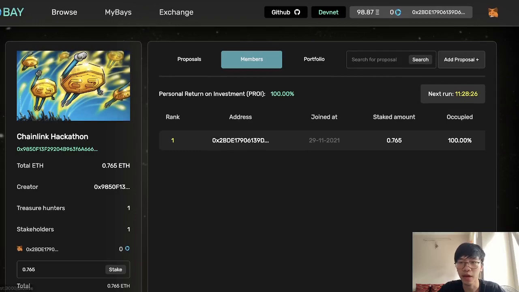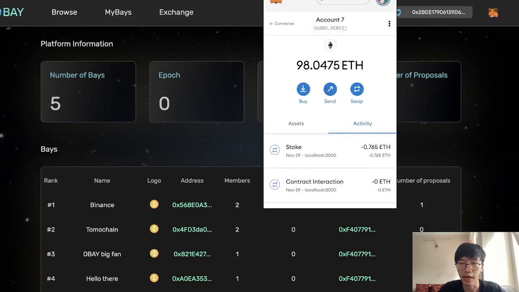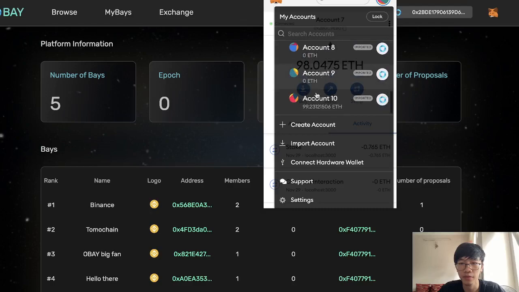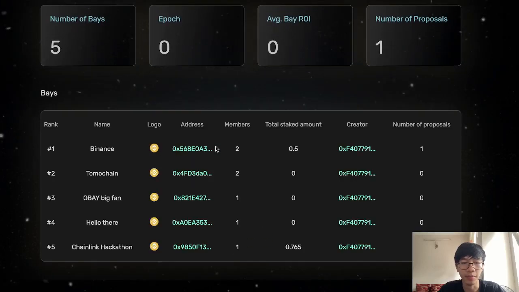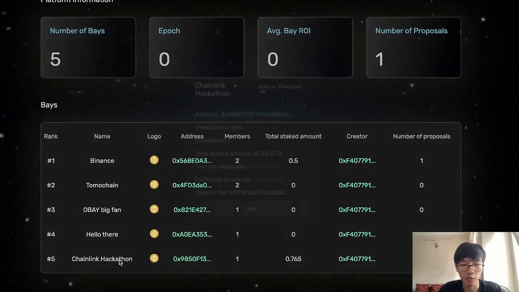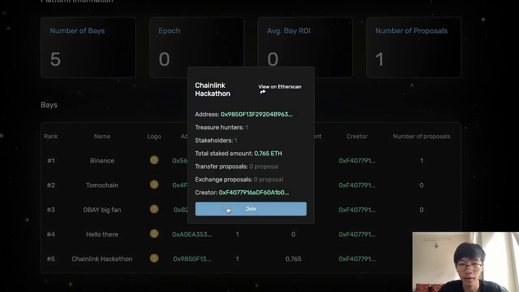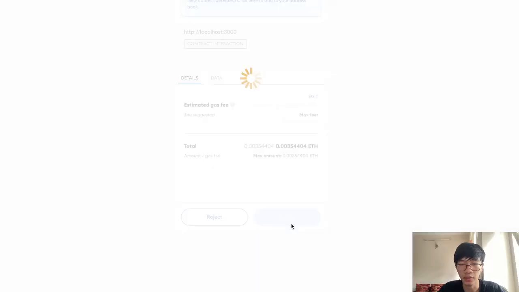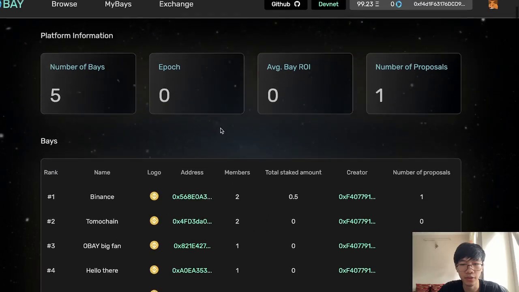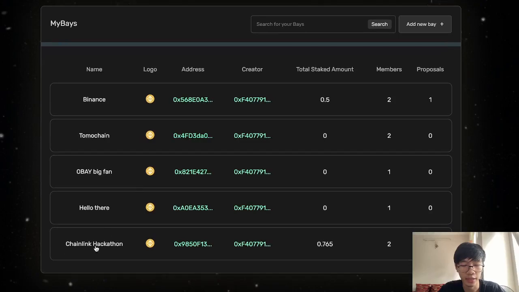For example, I will now use another account for the experiment. I will choose Chainlink Hackathon, and after joining I will click on my DAOs, and there's the Chainlink Hackathon right here.